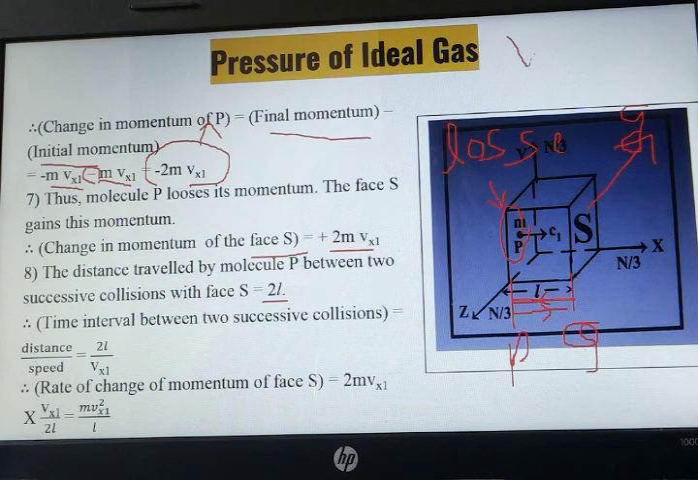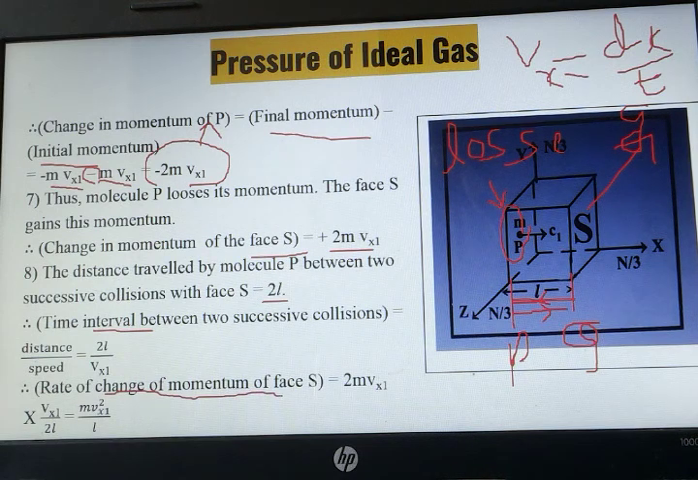Next, we know velocity is equal to displacement upon time. So velocity along the x-axis can be denoted as displacement along the x-axis upon time. If we want to find the time, time can be written as distance upon velocity or speed. Distance is 2L, velocity at this point is Vx1. Now the rate of change of momentum.